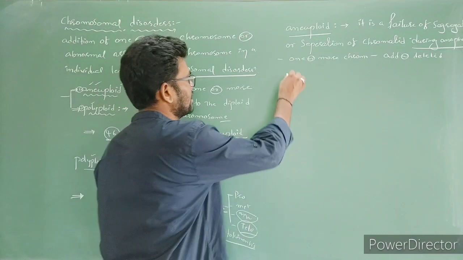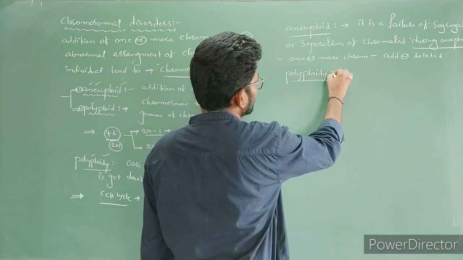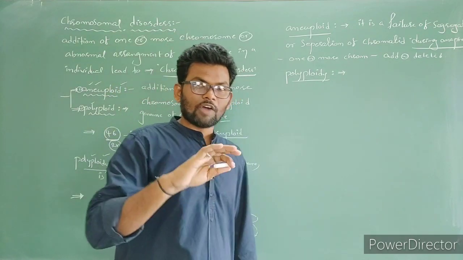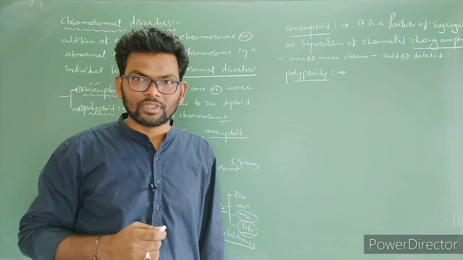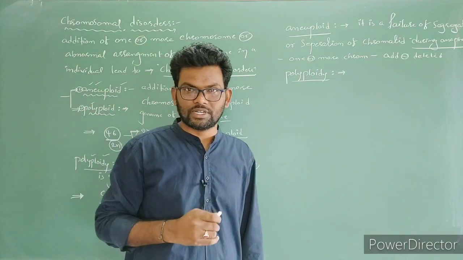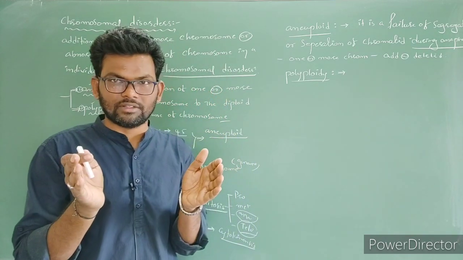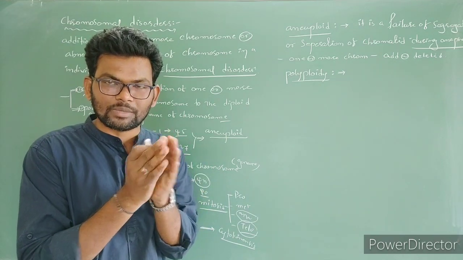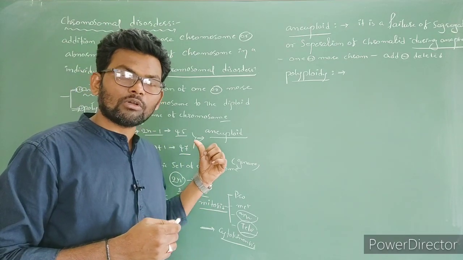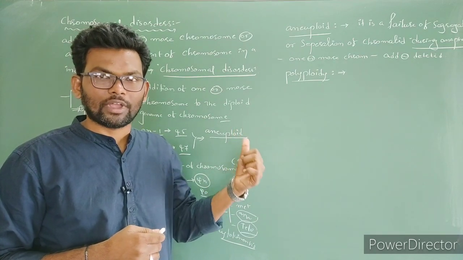Got it? And the second one is polyploidy. What is the reason for polyploidy? How is the polyploidy condition formed? Again, just recall the cell cycle. After completion of telophase, two nuclei are formed. These two nuclei are present within one single cell. That is called the binucleated condition. Later, cytokinesis occurs. Now these two nuclei are going to get separated to form two cells. But here, due to the failure of cytokinesis after telophase, polyploidy is going to be formed.